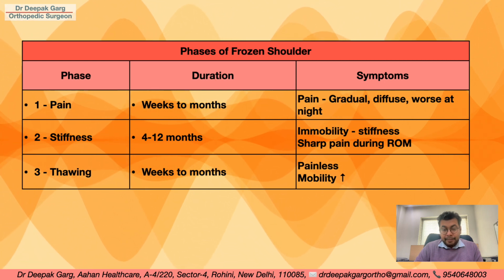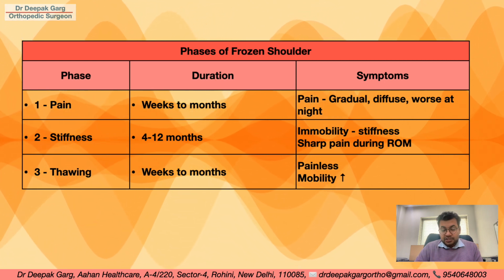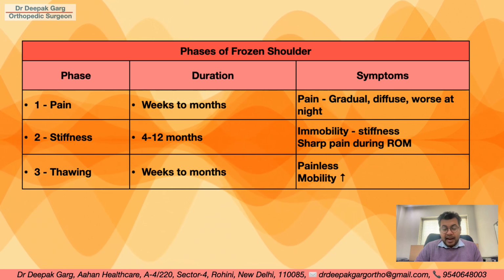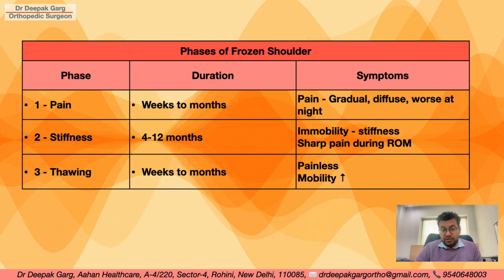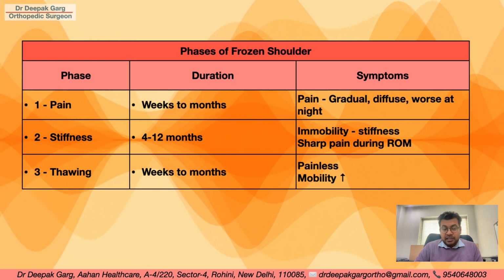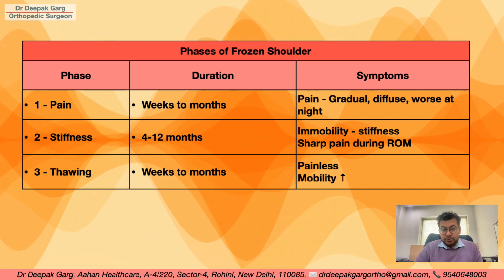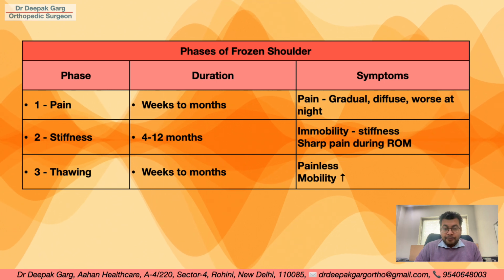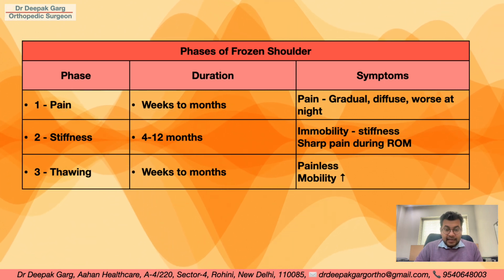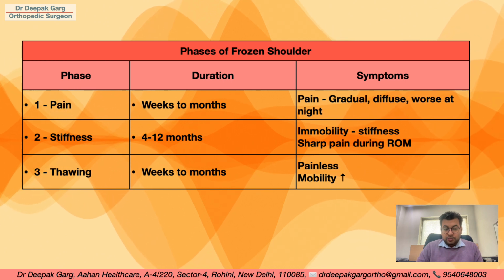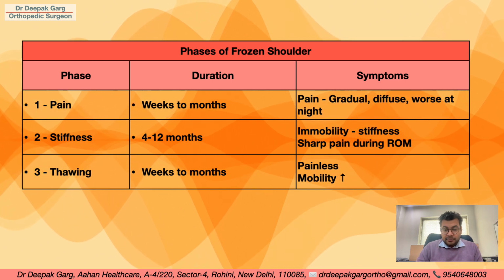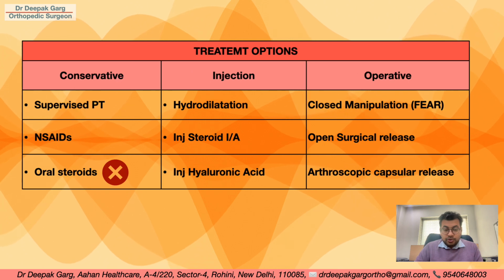That means the patient will gradually start gaining mobility, and it may be painless also, but there will be some limitation of movement, and it will usually last from weeks to months, and it may last up to 2 years also. So this is a self-limiting disease, but the course of the disease is long, so symptoms will subside automatically. So now what is the treatment?